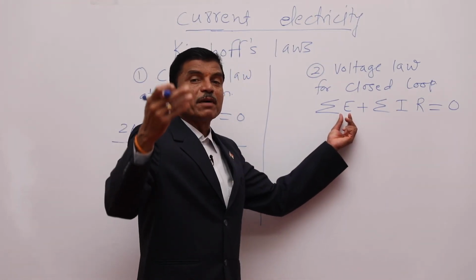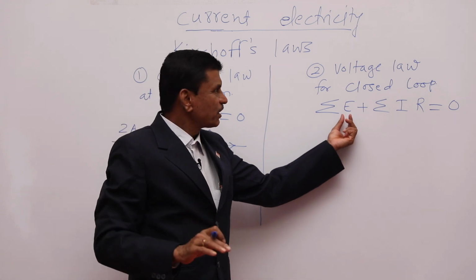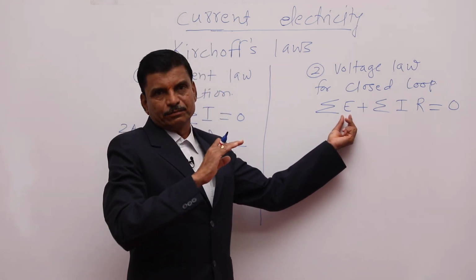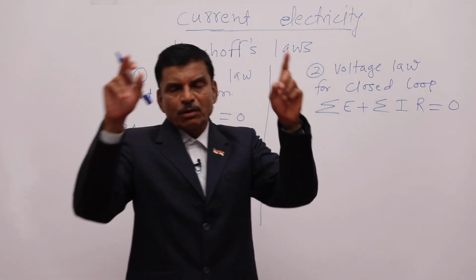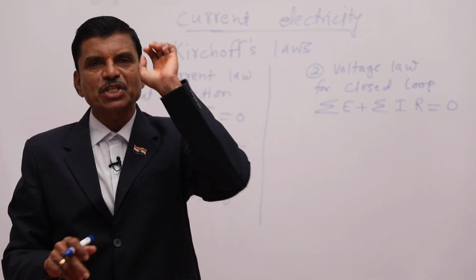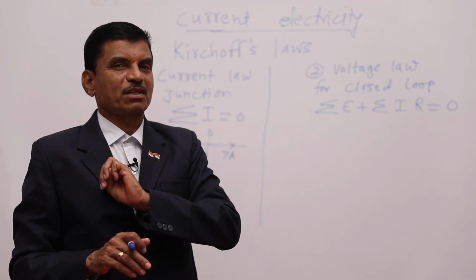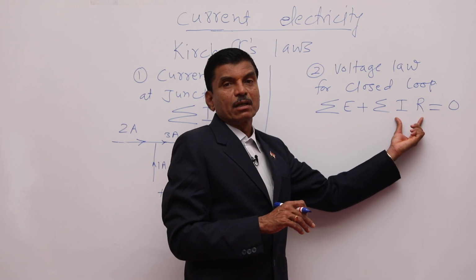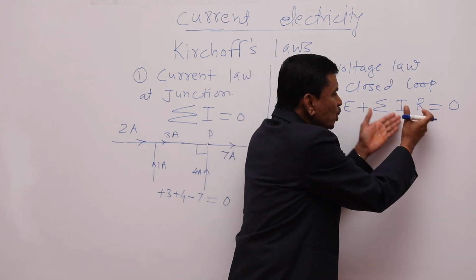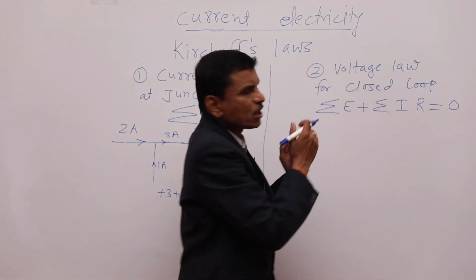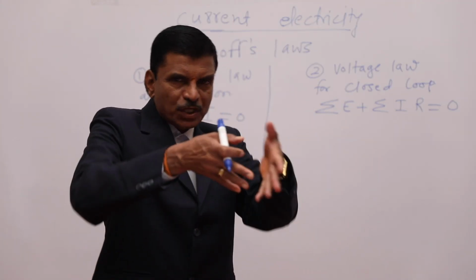EMF, that is the energy provided by the battery. In that loop, if there are 5 batteries, then 5 EMFs are added here. Summation of IR, that is PD. Let us consider we have taken that loop, and in that loop there are 3 resistances. So, some currents are flowing in the 3 resistances. So, there will be 3 products, and we will take the addition of all these. The energy given in the circuit by means of the battery is equal to the energy used in that circuit. That is our voltage law. Actually, the voltage law is the law of conservation of energy. Energy given by the battery is used in that loop.